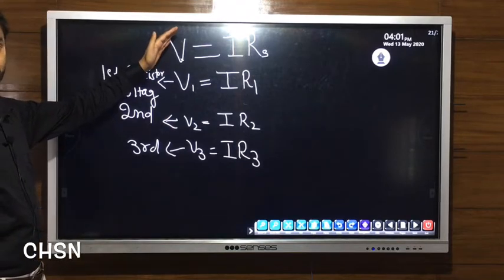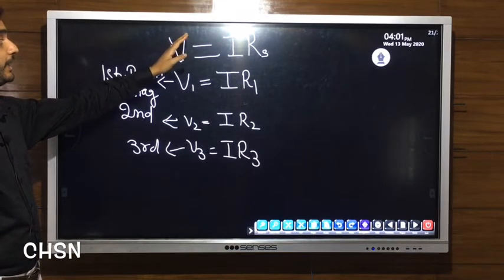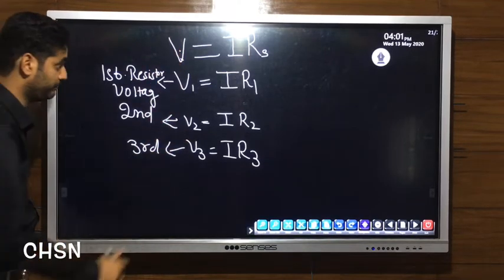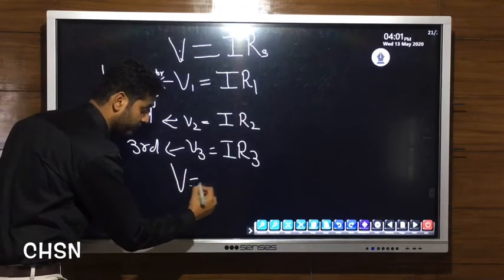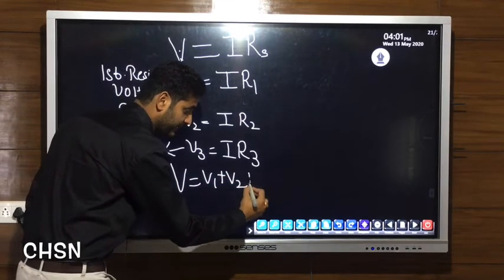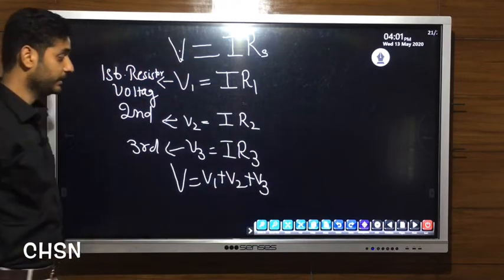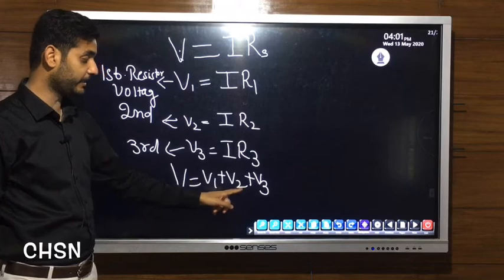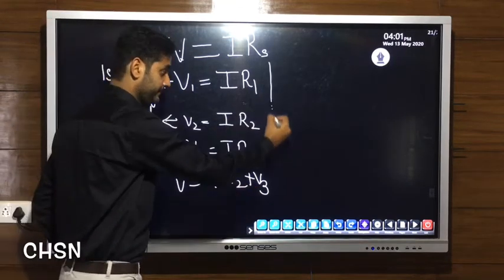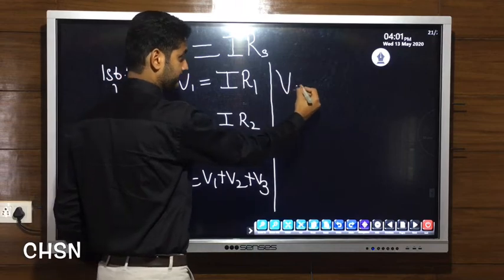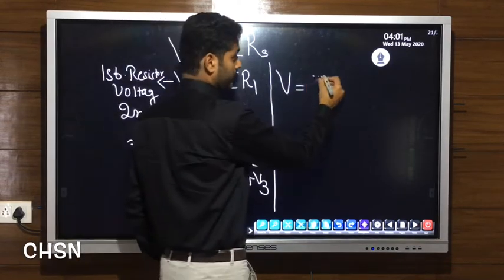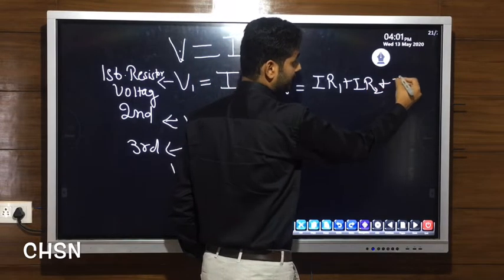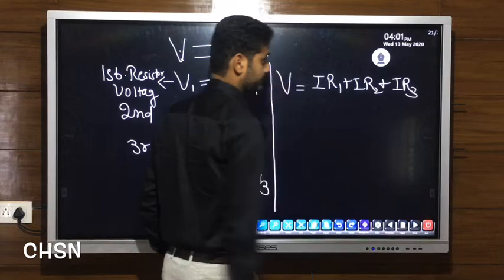This is the total voltage applied across the ends. So this voltage will be the sum of these voltages. V will be equal to V1 plus V2 plus V3. If we substitute the values of V1, that is IR1 here, IR2 here, IR3 here, we can write V as IR1 plus IR2 plus IR3.